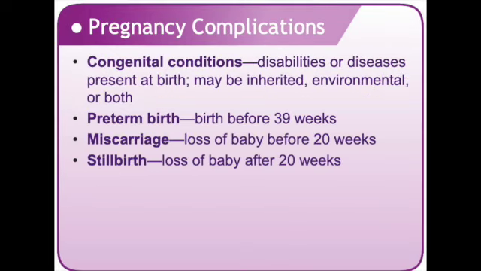All right, some other pregnancy complications include congenital conditions. These may be inherited. They can be caused by environmental factors, or they can be caused by genetics and environmental factors. They happen with varying degrees of severity. The most common congenital conditions include cleft lip, which is noticeable at birth. The two sides of the upper lip fail to grow together properly.